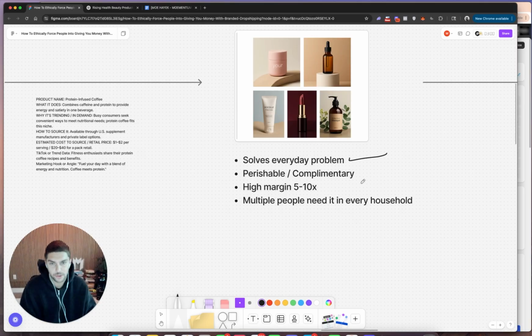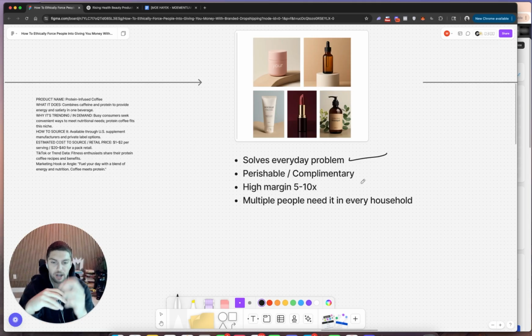Perishable and complementary. Yes, because once you finish the first protein bag, it absolutely needs to get reordered. Therefore, we have a subscription business model that we can work with. And complementary means, does it complement the current day, the lifestyle? Yeah, just the lifestyle of the consumer, right?